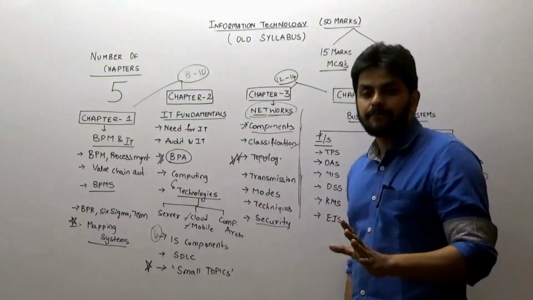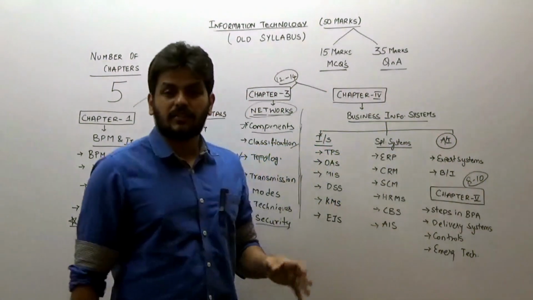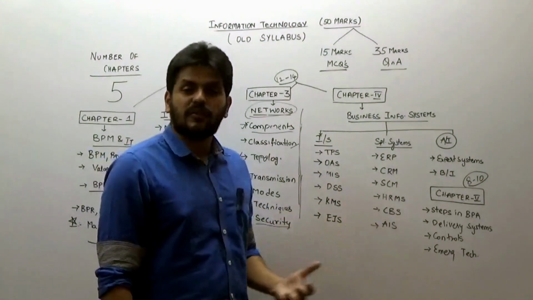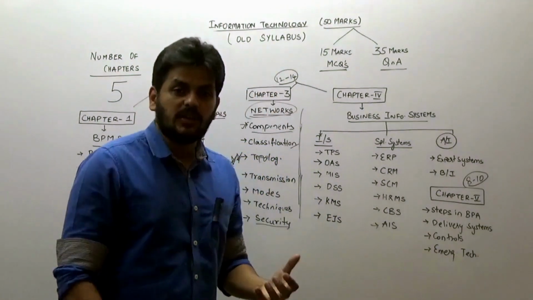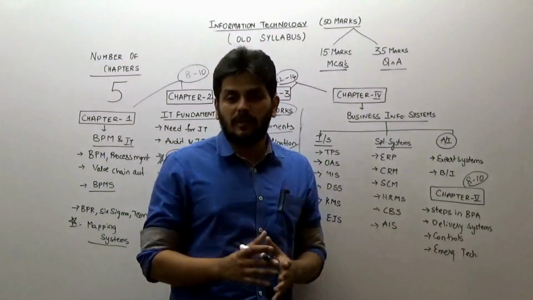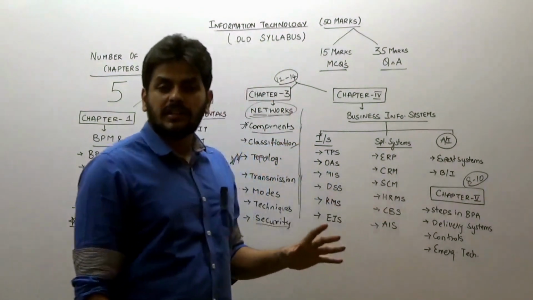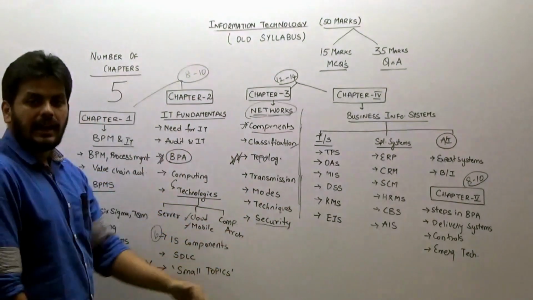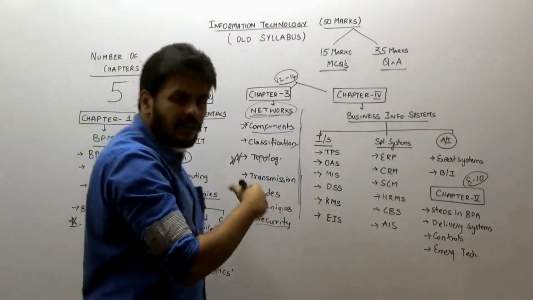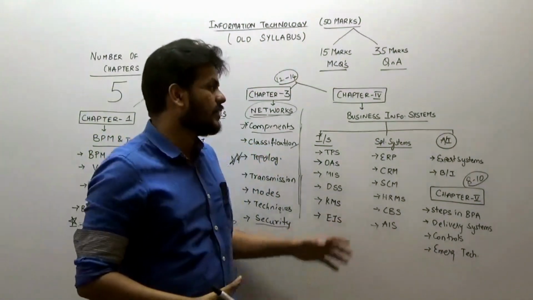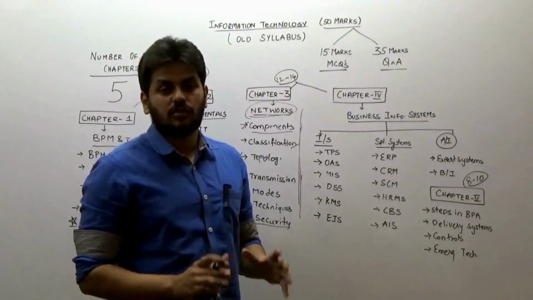Because we also need time for chapter 4, which is again a very extensive chapter having different types of information systems. I think you should know these categories. Most people start off reading without having a proper understanding of what is there in the syllabus. That is why it looks monotonous. First, what I suggest is prepare this kind of a flow, and as and when you finish something, keep ticking it so you know what portion is covered, and that also keeps you motivated. Otherwise, that's one of the reasons why people don't read, and then they say, I'm not able to get marks. So don't do that.